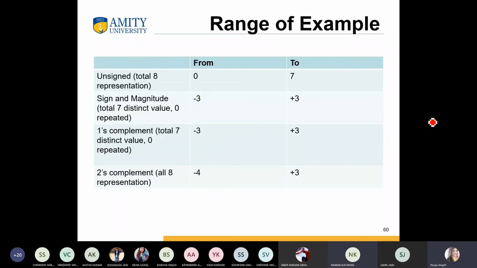Okay, so what will be the range of example? So unsigned total 8 representations from 0 to 7, and sign and magnitude total 7 distinct values, 0 is repeated. Okay. And for the first complement total 7 distinct values, 0 again is repeated. This is the 1s complement, and for the 2s complement all 8 representations, because here we plus 1. Okay.